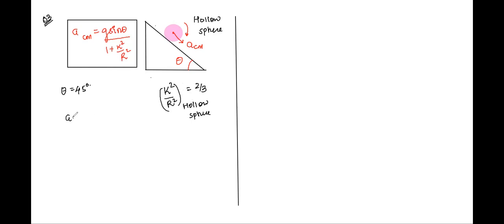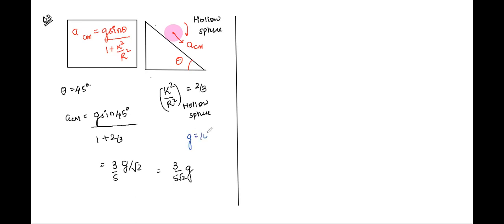So we will get a_CM equal to g sine 45 over 1 plus 2 by 3. All right. Now, g sine 45, that is 1 by root 2, correct? And here in the denominator, you have 5 by 3. And in the numerator, when you take it, this will become 3 by 5, right? So you'll have 3 by 5 root 2 into g. Are we clear with the question and the approach? Yes, sir. Okay, and suppose g is given as 10 meter per second square. Then what should be the value?